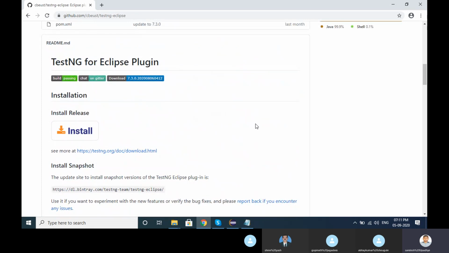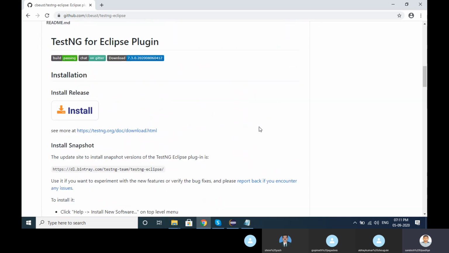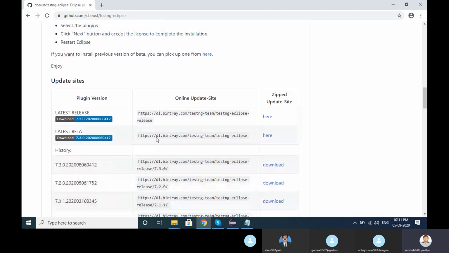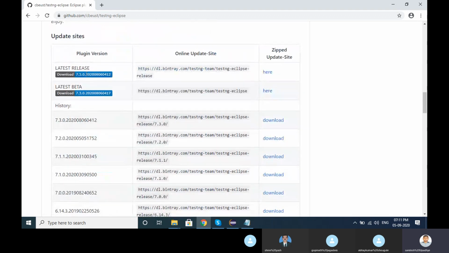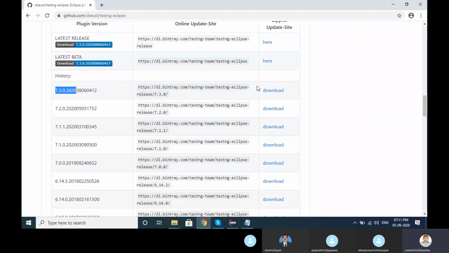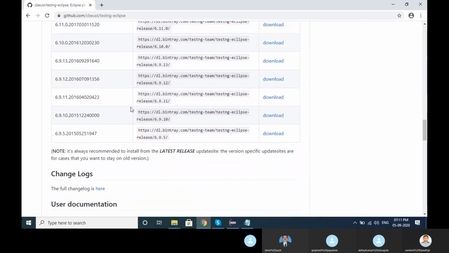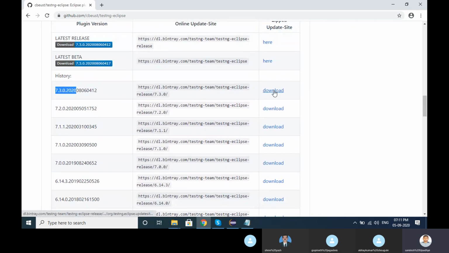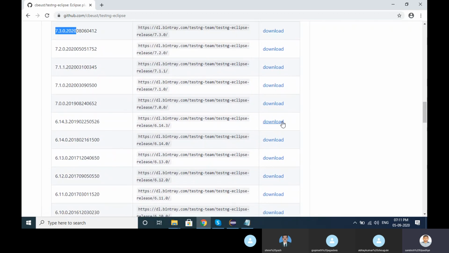If you want an older version, go down and here is the version history. Whatever version you want, you can download directly, and you can add this plugin into Eclipse. Suppose I want version 16, just click on download and it will download the whole jar file.